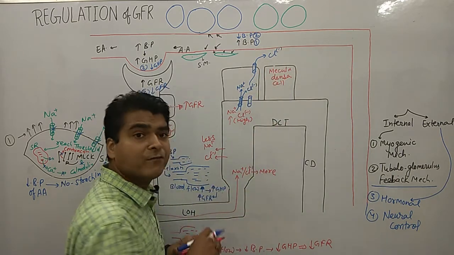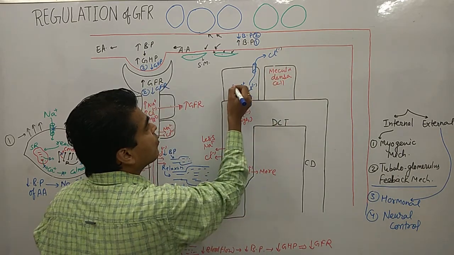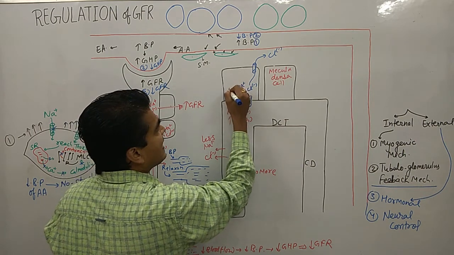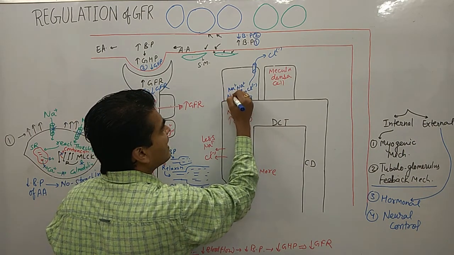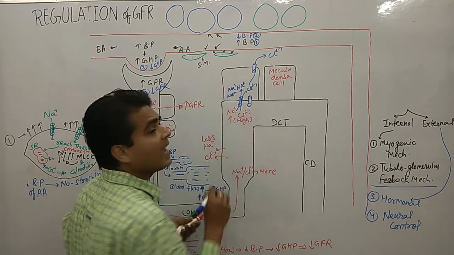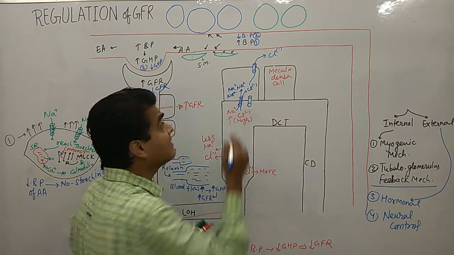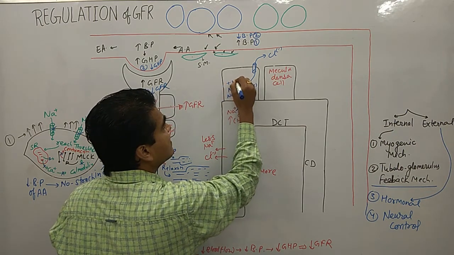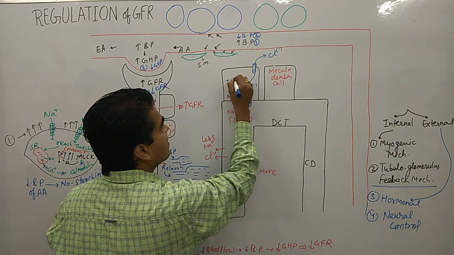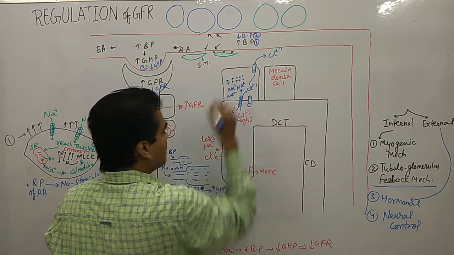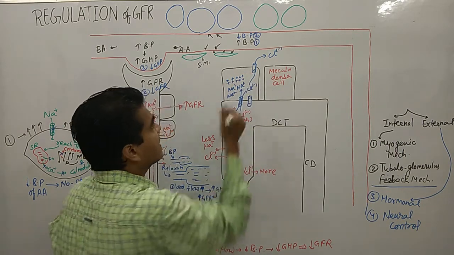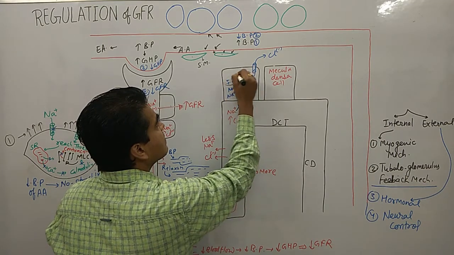But what happens with the sodium? Sodium will collect over here and generate a threshold potential. Clear?